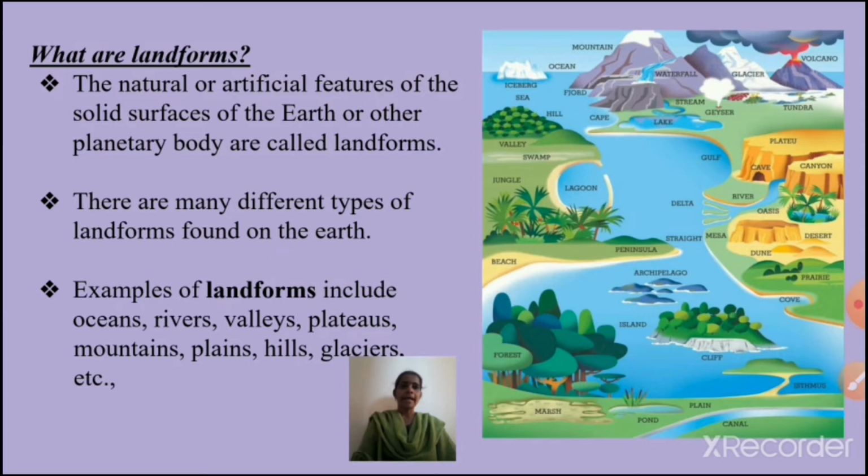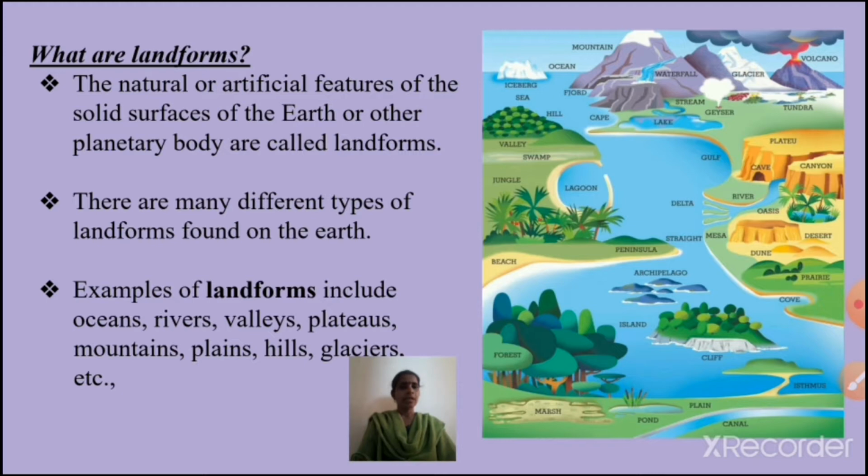What are landforms? The natural or artificial features of the solid surfaces of the earth or other planetary body are called landforms. Once again I will repeat. The natural or artificial features of the solid surfaces of the earth or other planetary body are called landforms. There are many different types of landforms found on the earth.